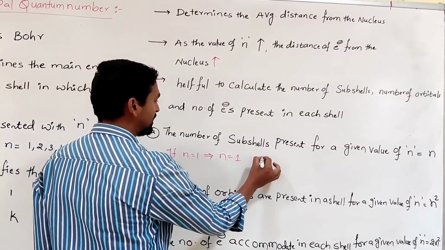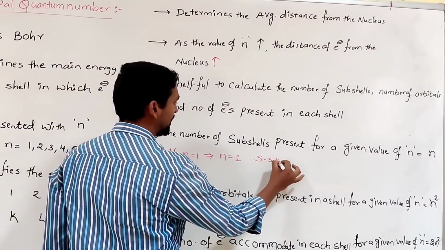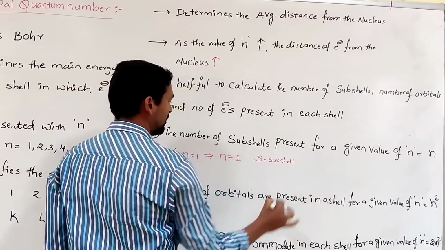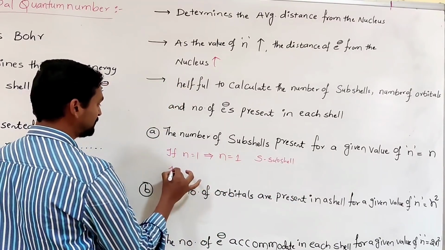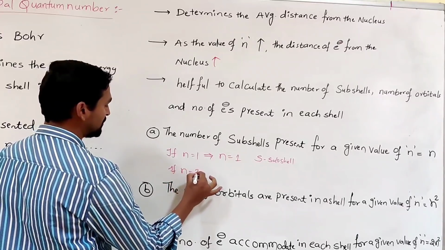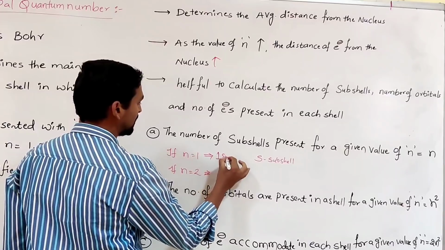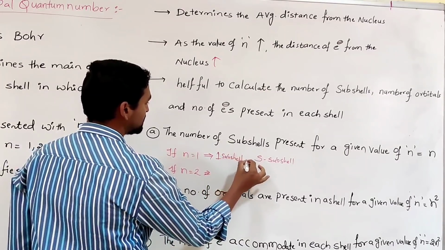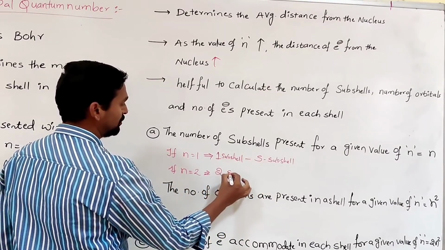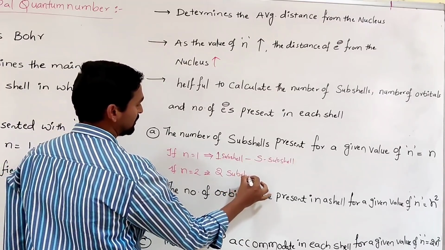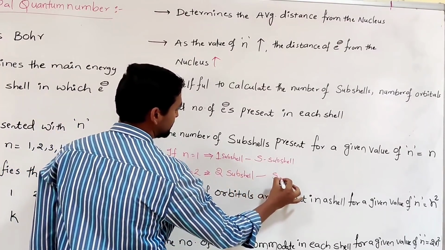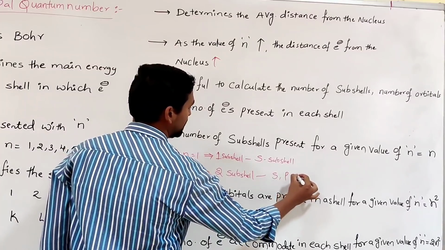What is that subshell? The s subshell. If n is equal to 2, 2 subshells are possible. What are the 2 subshells? One is s and another one is p.